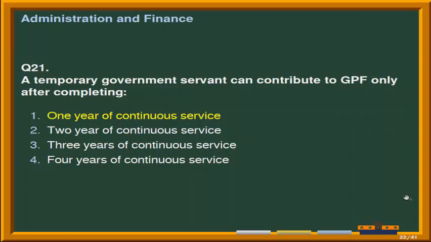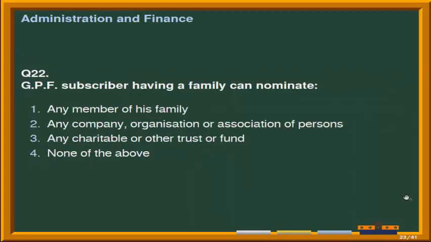Next question is, GPF subscriber having a family can nominate, and the given options are number 1, any member of his family. Second option is any company, organization or association of persons. Third option is any charitable or other trust or fund. Last option is none of the above. Correct answer is option first, that is GPF subscriber having a family can nominate any member of his family.